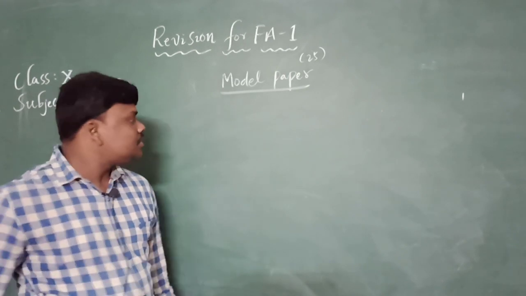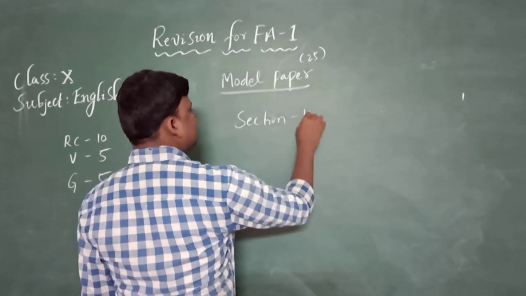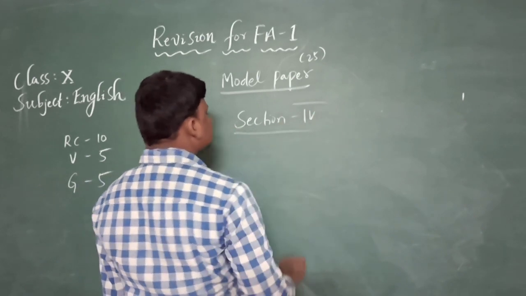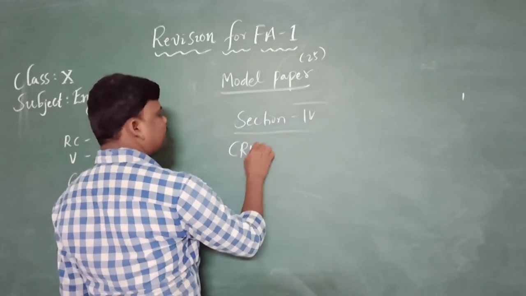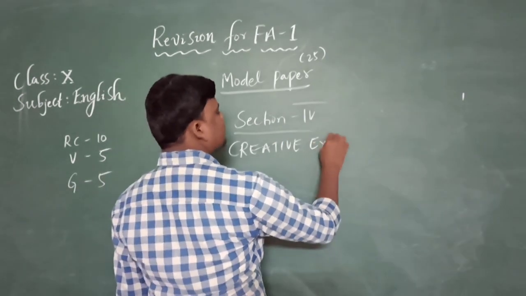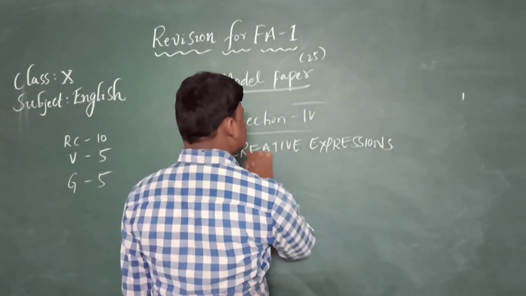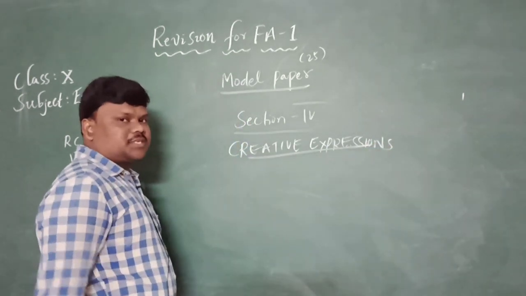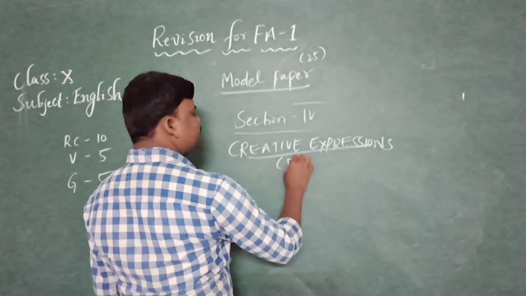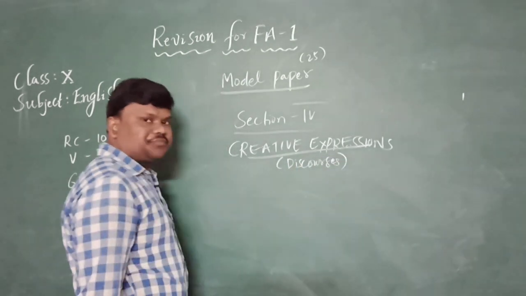Section 4, creative expressions. And in this Roman I am going to give you discourses.